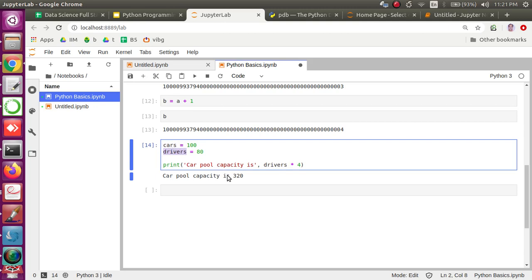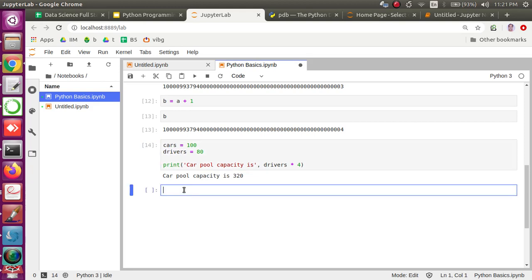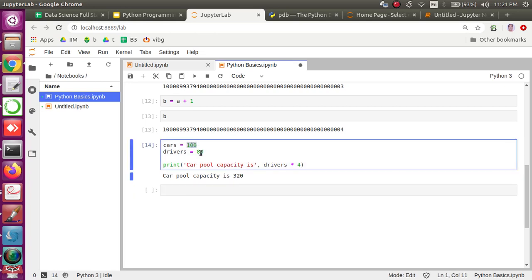The name has to be an alphanumeric string which can include only one special character, the underscore. Other than underscore, no special character is allowed in the name of a variable. A variable is an identifier we use to refer to a particular memory location where we store the data. For example, here 100 is an integer object we store in memory, and cars is the name by which we refer to this piece of memory. Those names are called variables.